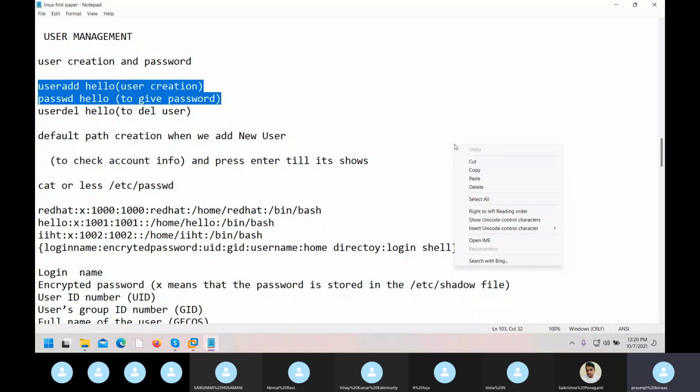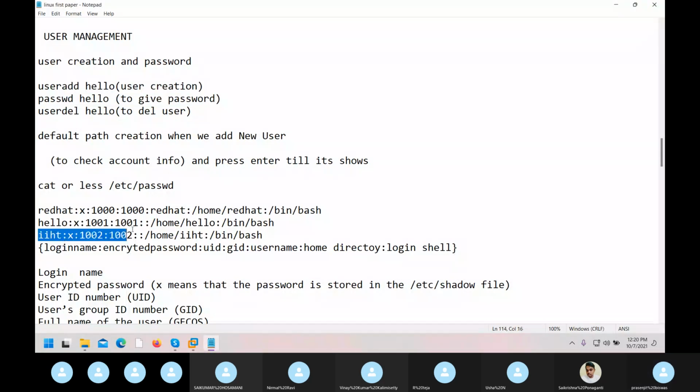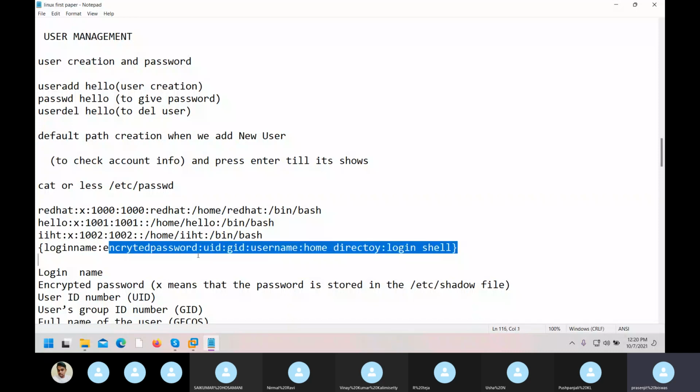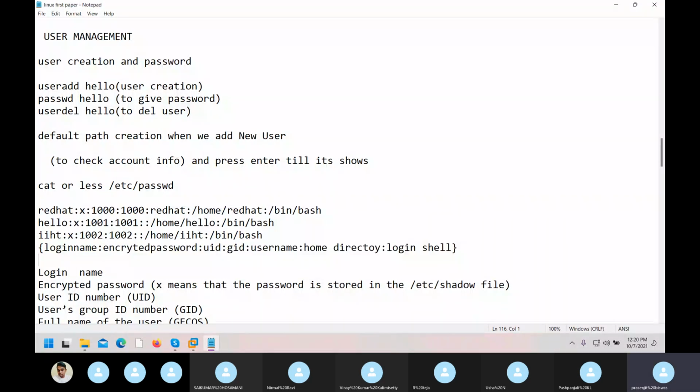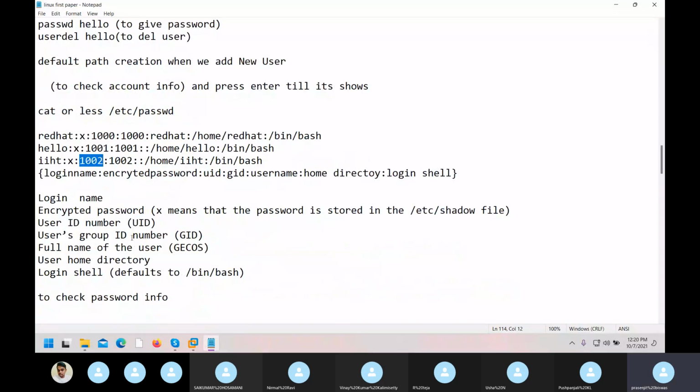Now see, when I give this passwd command, I get this one, correct? Yes. So I have given, see, first one, login name. This one you have to write properly in your copy. Afterward we get this file. Next, the encrypted password, the x. Next one is the user ID, I have given here UID. I have explained here also, okay? Next one, group ID. Then the home directory, this one. And then login shell. Okay?